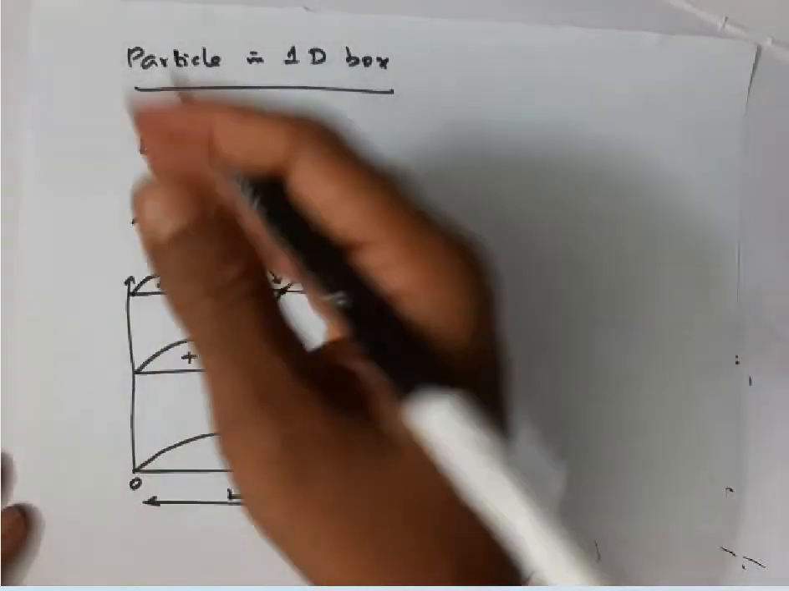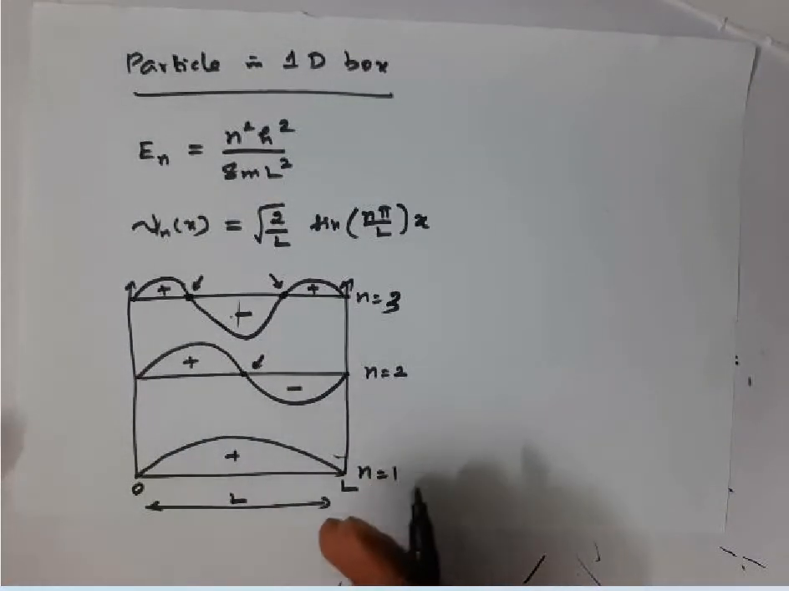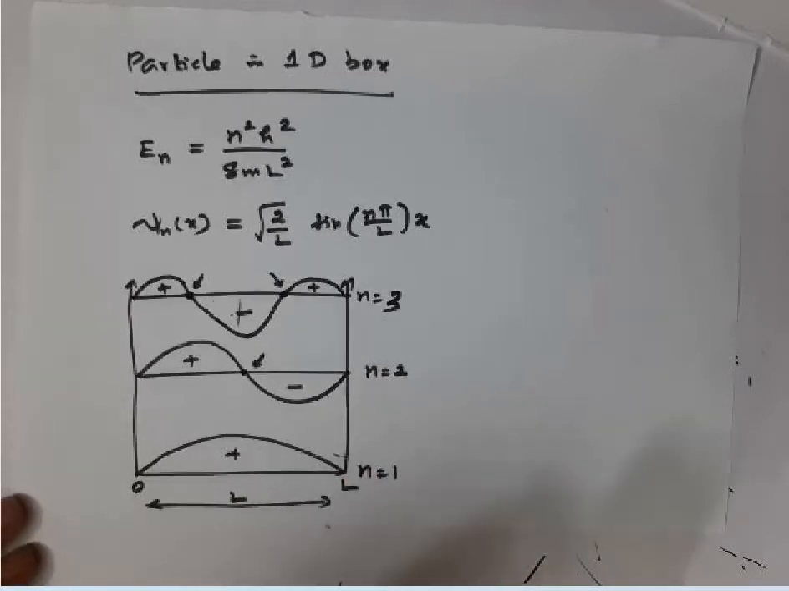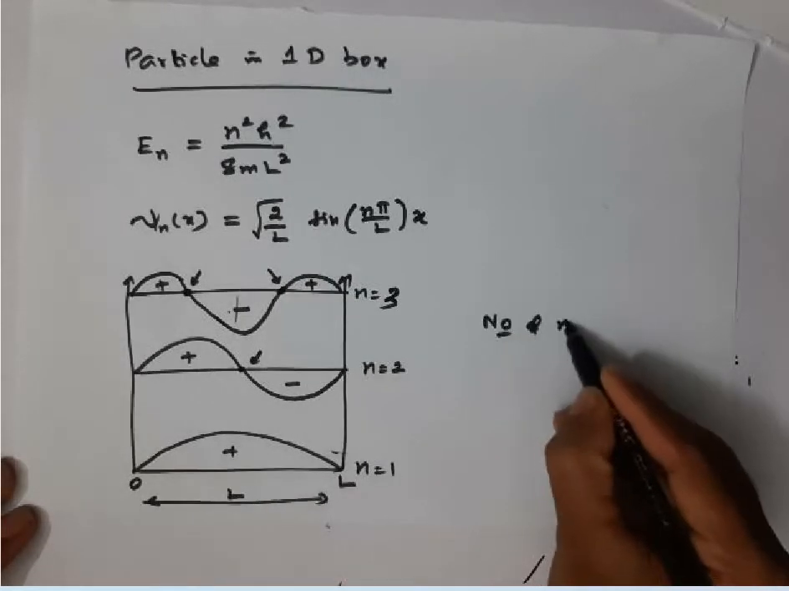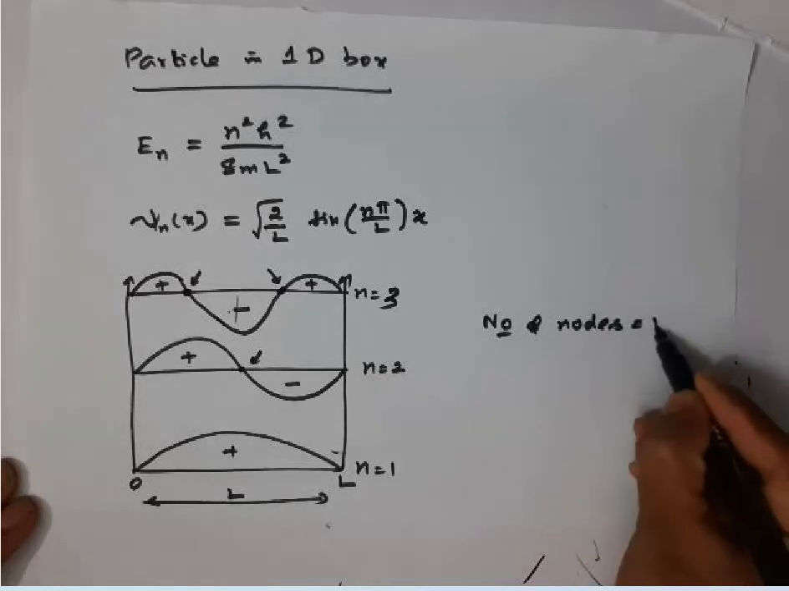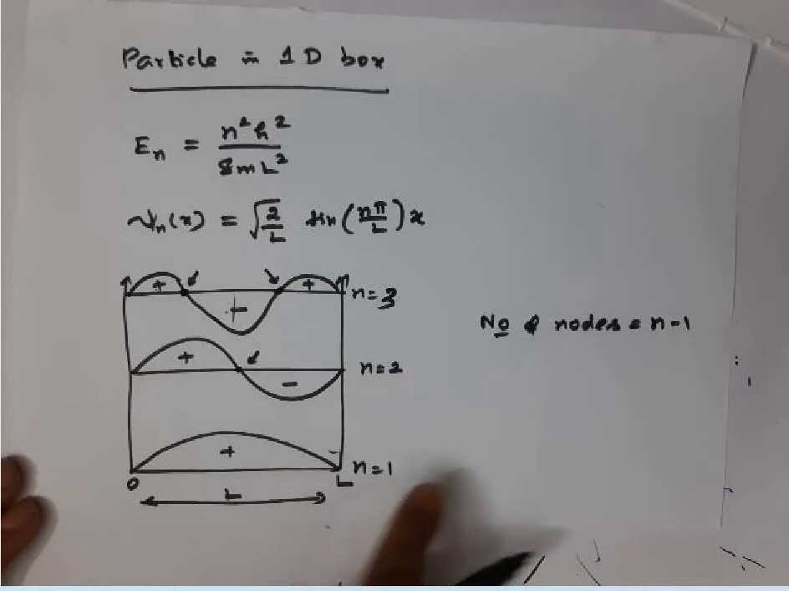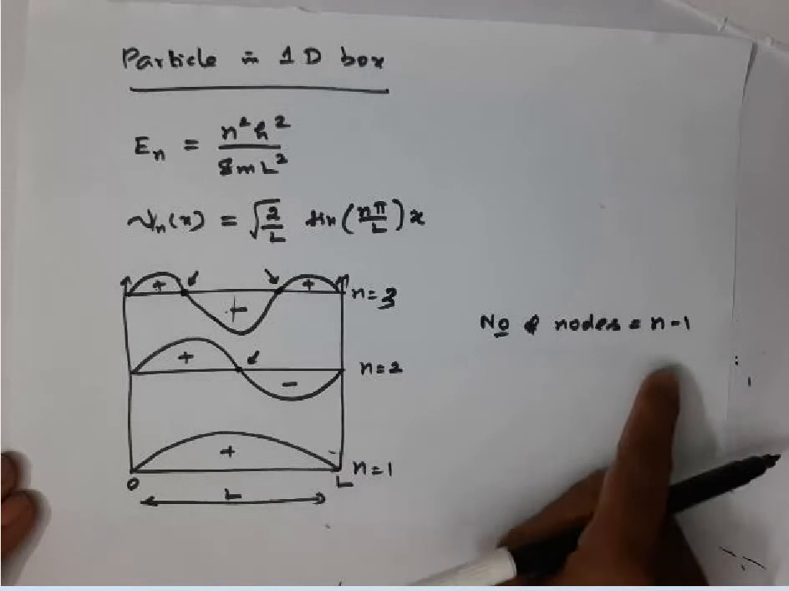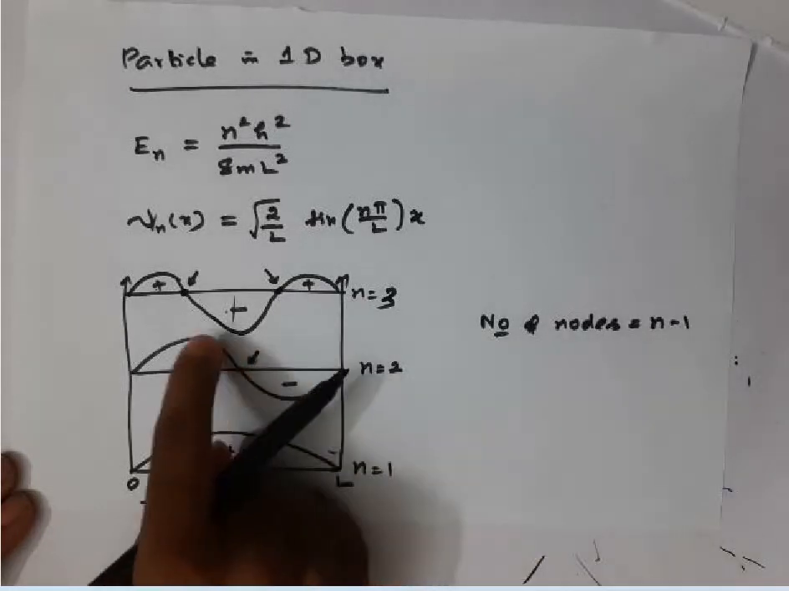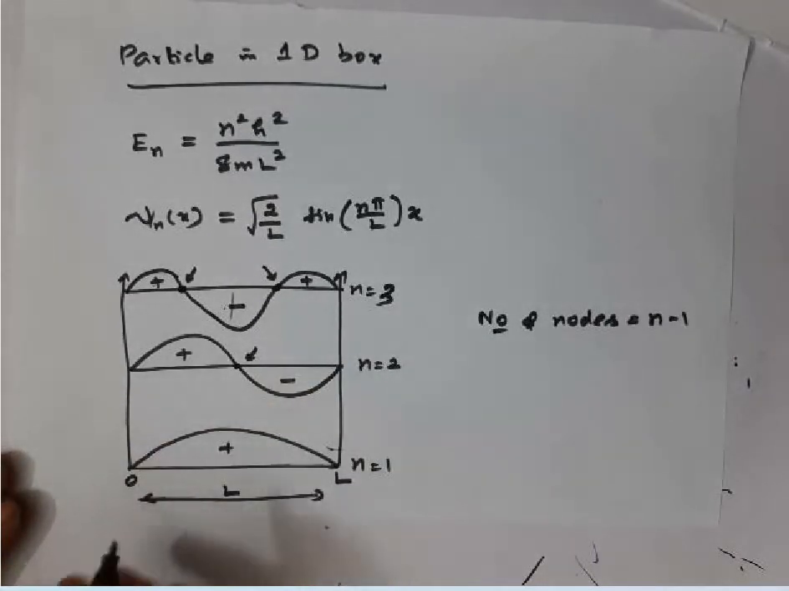So as we go to the higher levels, depending upon the value of n, you may have 1 node, 2 nodes, 3 nodes, etc. For a given n value, how many nodes are possible? I told you in the last class that the number of nodes is equal to n minus 1. This is a general formula. For the ground state n is equal to 1, so 1 minus 1 gives you no node. For the first excited state n equal to 2, 2 minus 1 gives 1 node. So using this formula you can find the number of nodes.